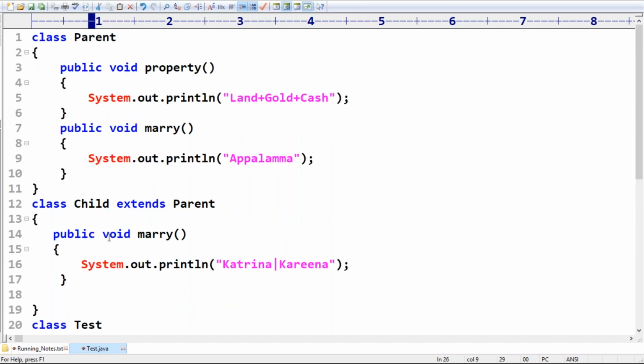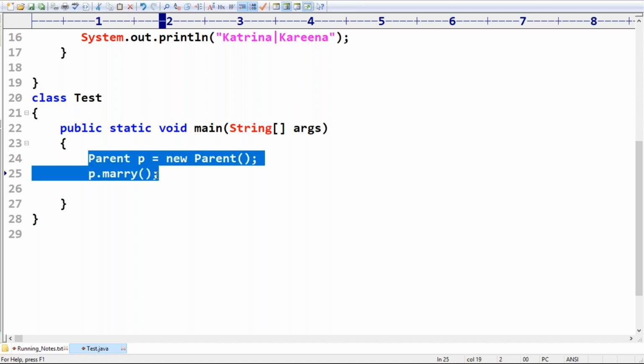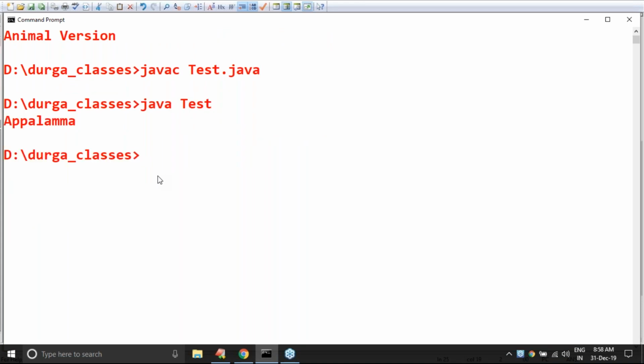Can you please confirm, p.marry, which method will get the chance now? Please respond. Obviously the parent method will get the chance, because everything is related to the parent only. Now observe. The answer we are going to get is the parent method, right?